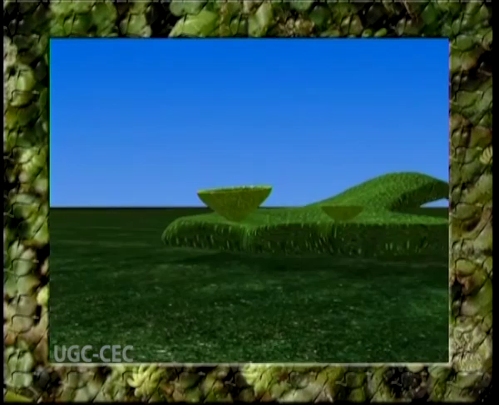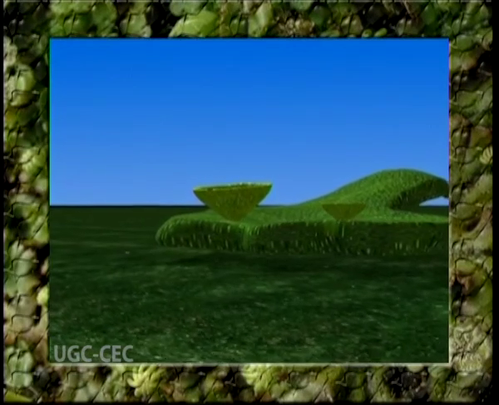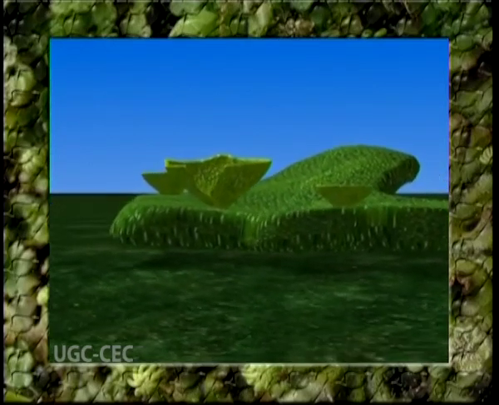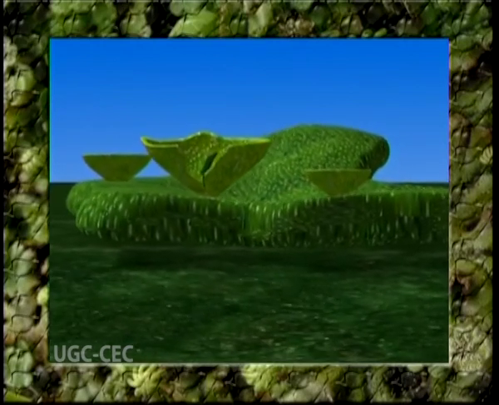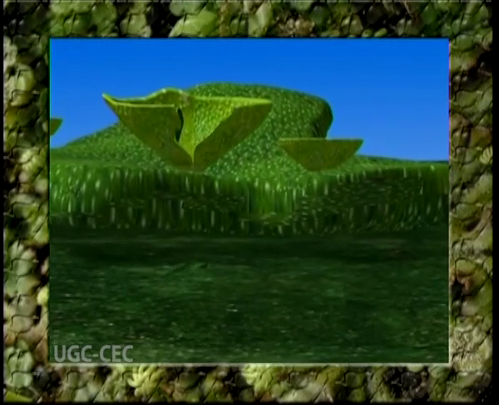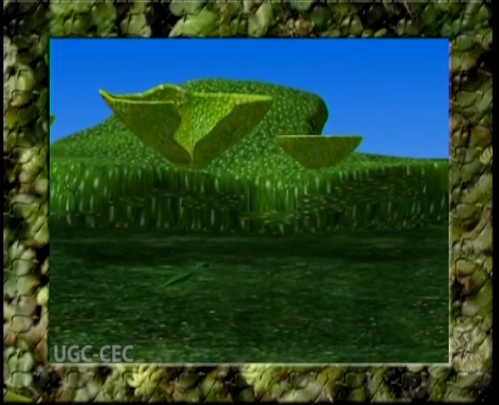The young gemmae get released after breaking off the single celled stalks. Raindrops may carry the gemmae up to a distance of 1 meter and they are further carried away by water currents and animals. The gemmae germinate as soon as they get a suitable substratum. One or both of the growing points become active. The surface of the gemma which comes in contact with the substratum becomes the ventral surface, and that which remains exposed becomes the dorsal surface.